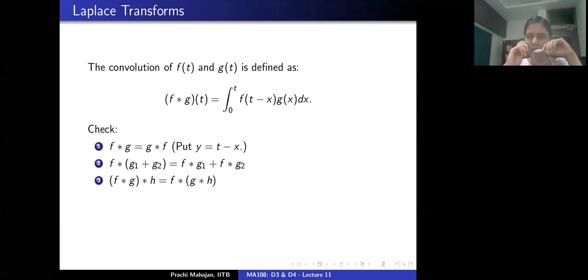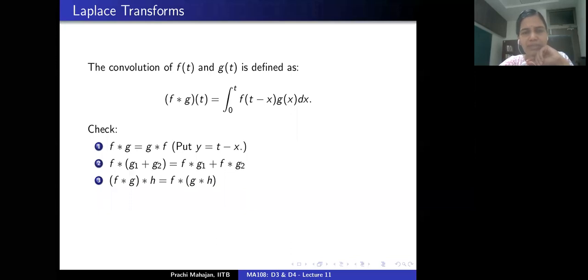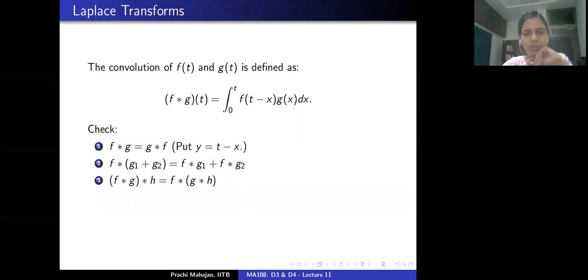This operation of convolution is associative. F convolved with g and then convolved with h would yield the same output if I do the convolution of g and h first and then convolve with f. Now f convolved with 0 is 0 convolved with f is 0.